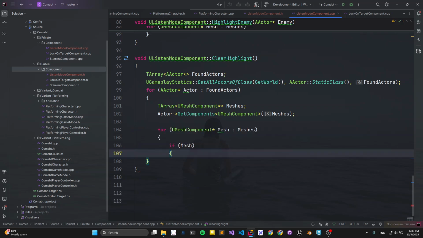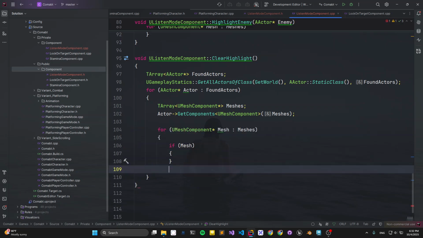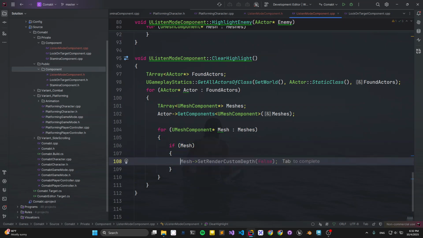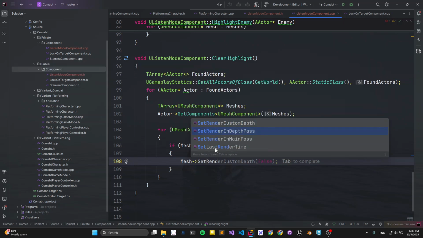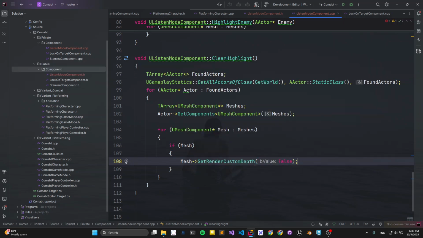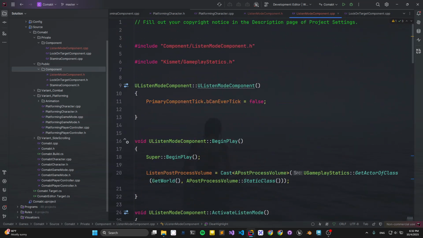You can also refactor a little bit if you like. Mesh set render custom depth to false. So basically, implement the highlight the enemy.